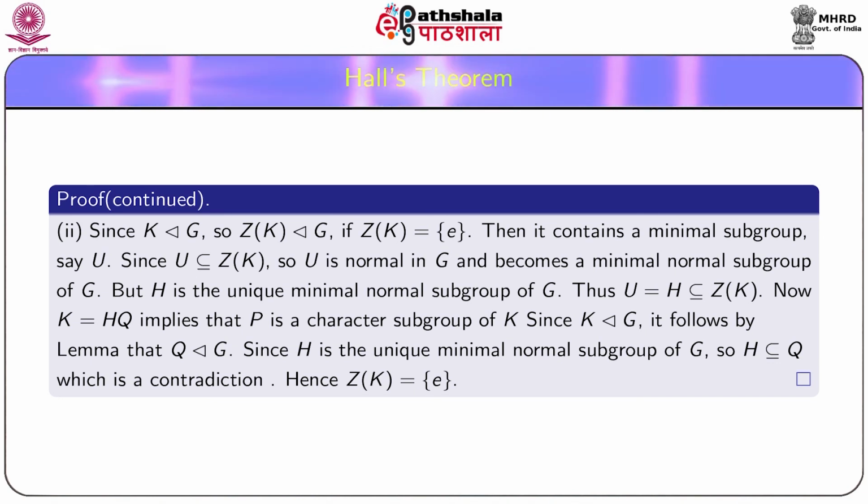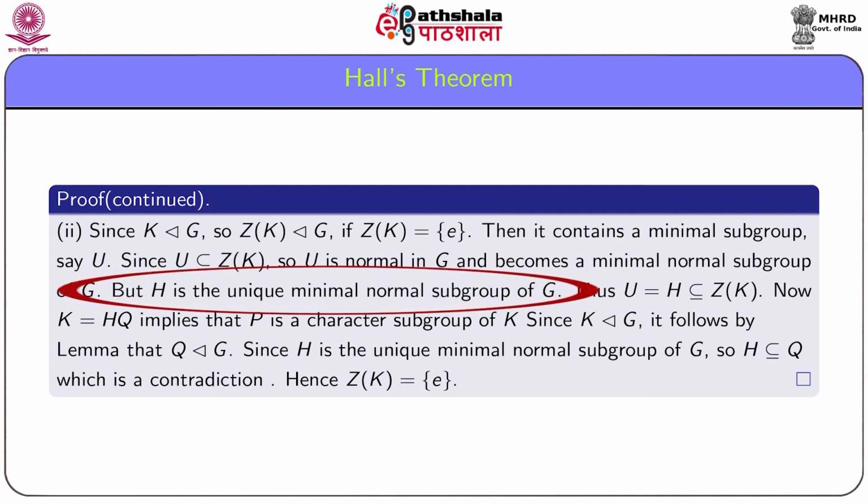Then it contains a minimal subgroup, say U. Since U is a subset of Z(K), U is normal in G and becomes a minimal normal subgroup of G. But H is the unique minimal normal subgroup of G, so U equals H and they are subsets of Z(K).